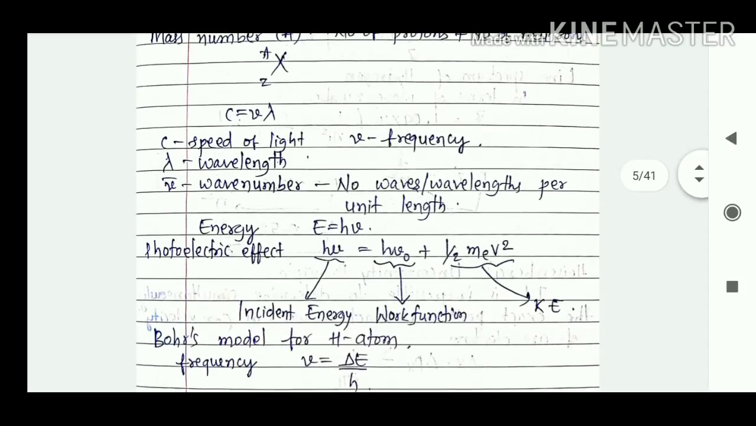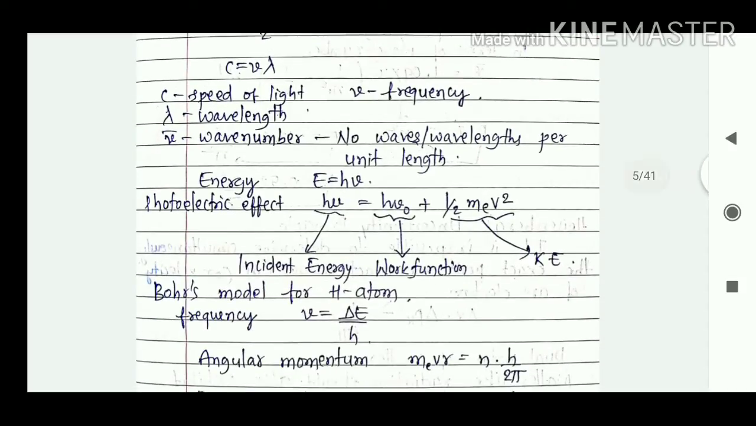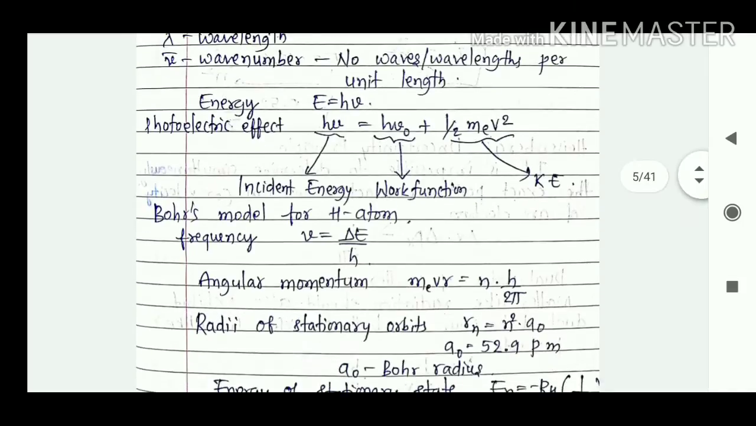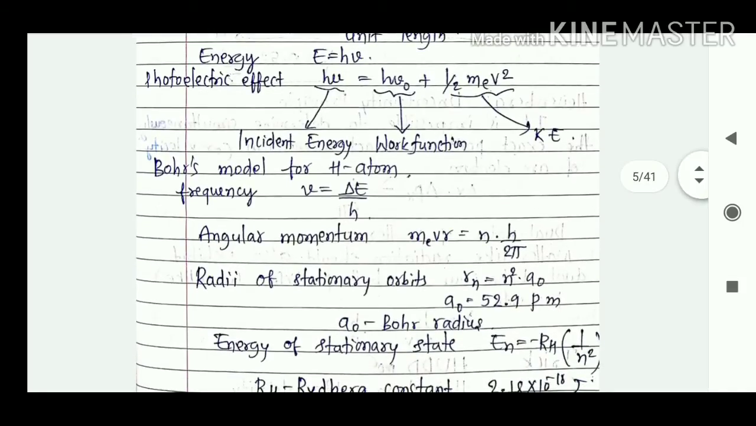Then we have energy: E is equal to h nu. We also have a formula for the photoelectric effect: h nu is equal to h nu naught plus half m_e v squared. The first h nu represents the incident energy of that particular radiation. The h nu naught is the work function of that particular metal, and half m_e v squared represents the kinetic energy of the emitted or ejected electron.